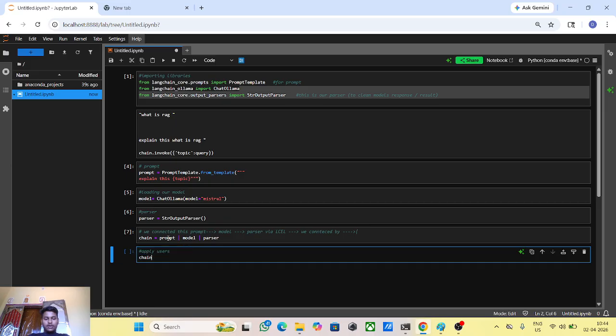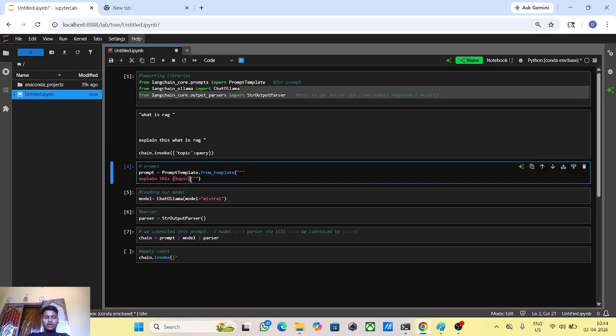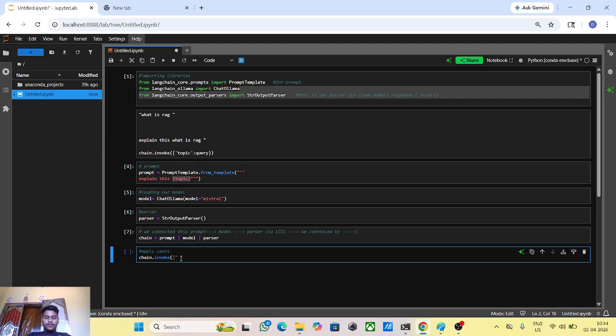Okay, chain. Here we take the chain and invoke. There is a function to run this chain, we take the invoke function, and this function runs the chain. Then here we pass the topic. Which topic do we want to pass? This topic was the user query, given by the user. Okay, user input, or you can take that as user query. Let the user query be what is